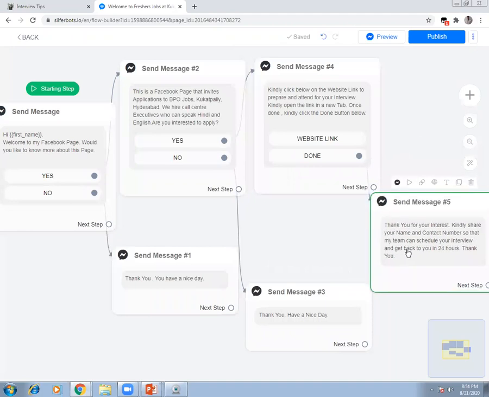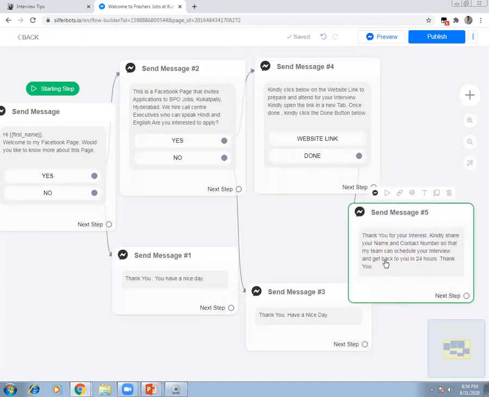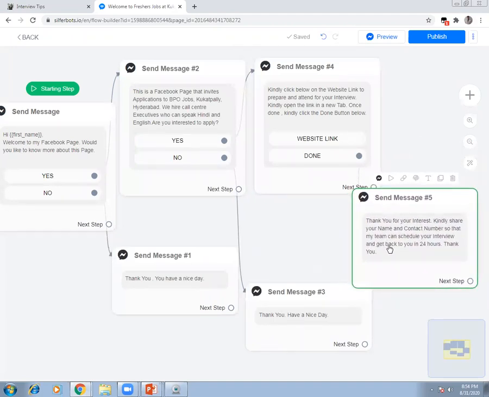So here I have something for you. Thank you for your interest. Kindly share your name and contact number. So now once you are done, let us try to understand by previewing this item.